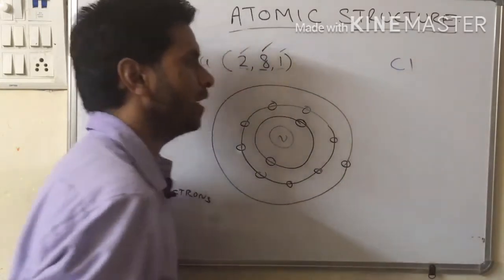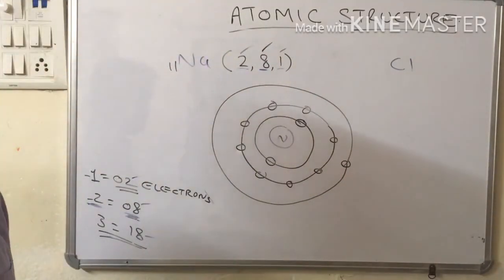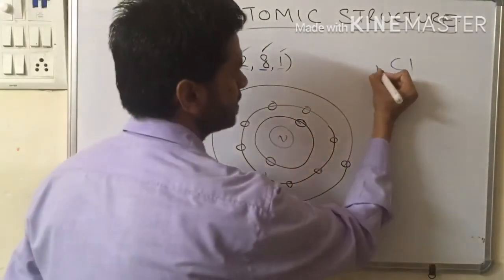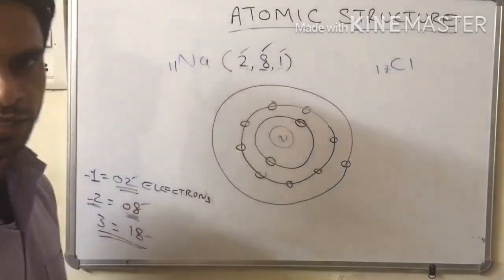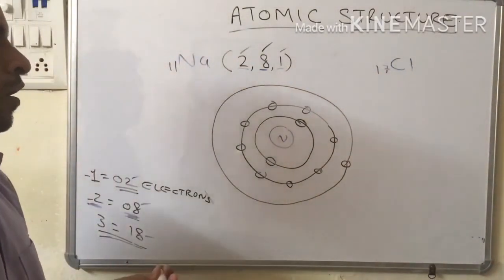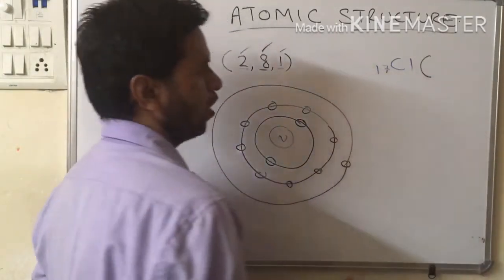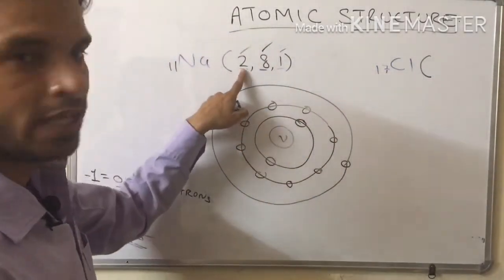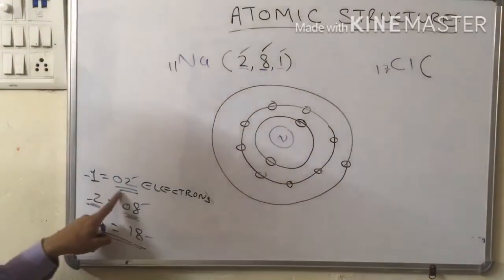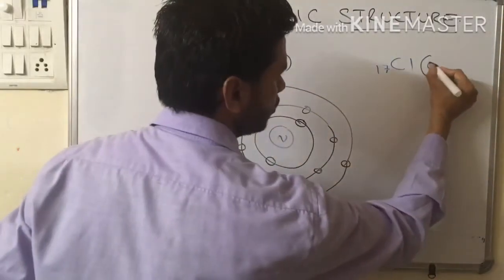Now let us take another example, the example of chlorine. How many electrons does chlorine contain? It contains 17 electrons. Let us first write the electronic configuration. What is the electron holding capacity of the first orbit? It is 2. Write 2.